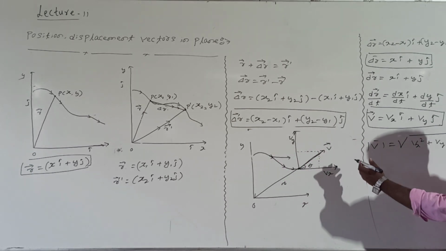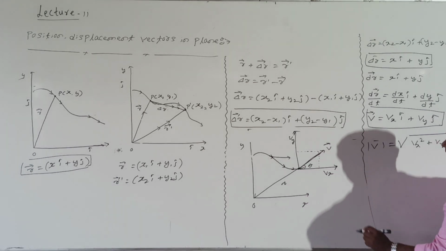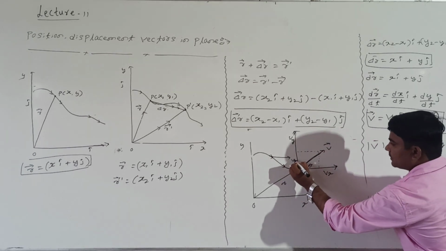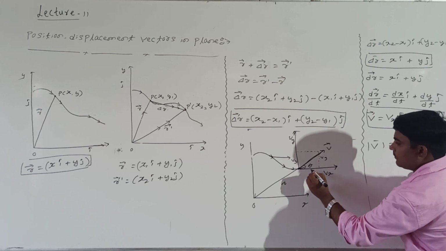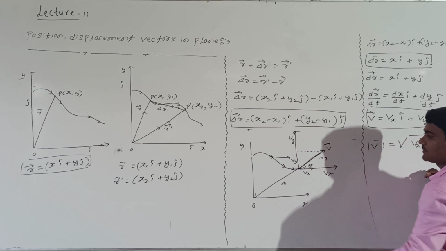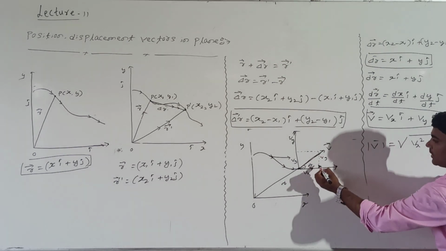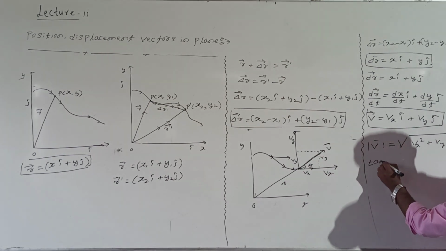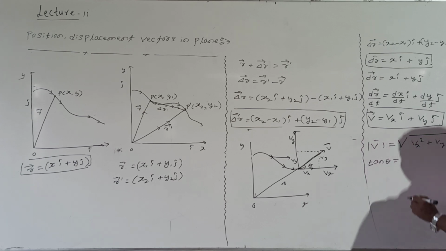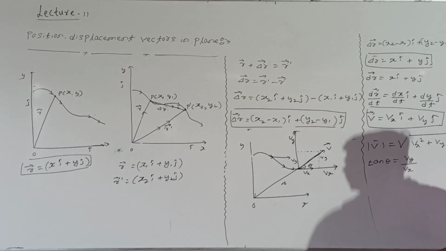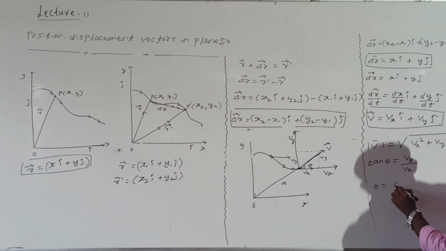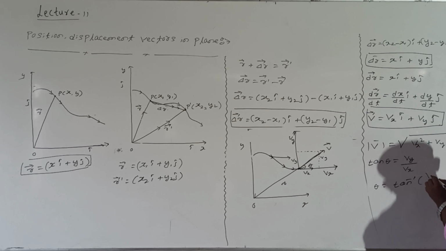Look at me. How to take the direction from this? Let us take this one. This looks like a triangle. This side is Vy. This also is Vy. What about this? This is Vx, right? Look at me, from this triangle, how to take tan theta, I mean the direction of velocity? Tan theta equals Vy divided by Vx, opposite by adjacent, right? Or how to write theta? Theta can be written directly as tan inverse of Vy divided by Vx.